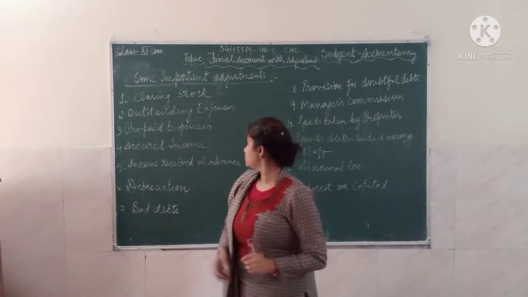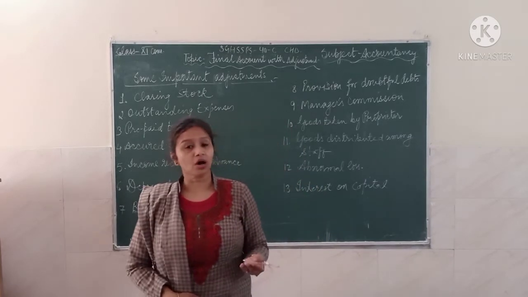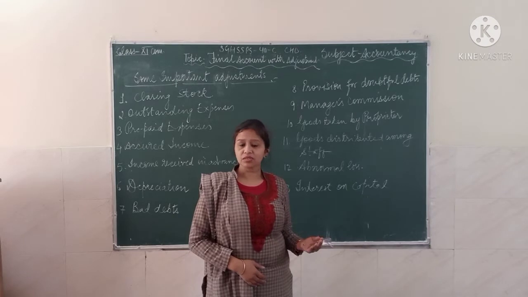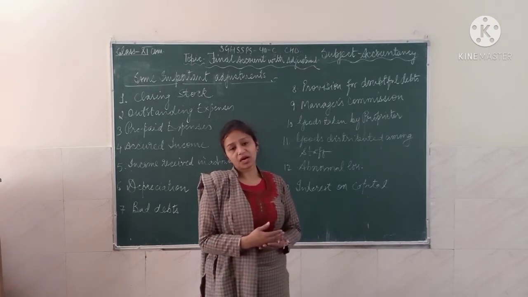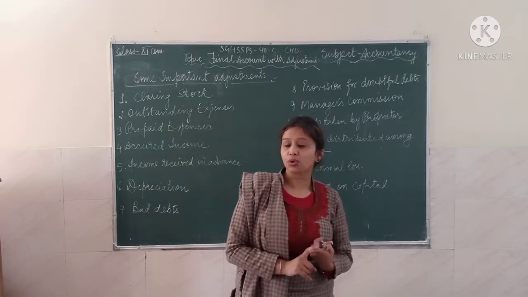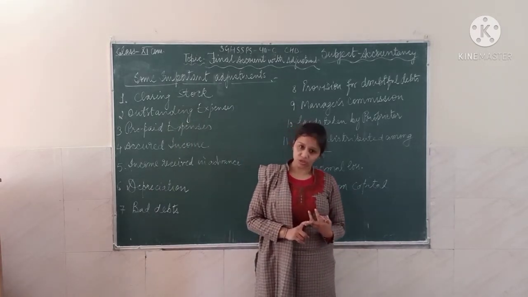In the first topic we have already discussed how to make the final account of any company or business. In the final account we have two kinds of statements: one is called the income statement and the other is called the balance sheet statement.